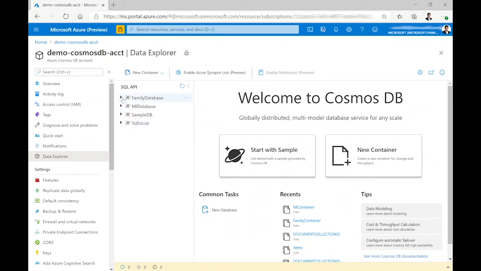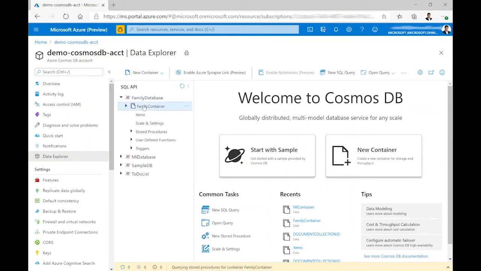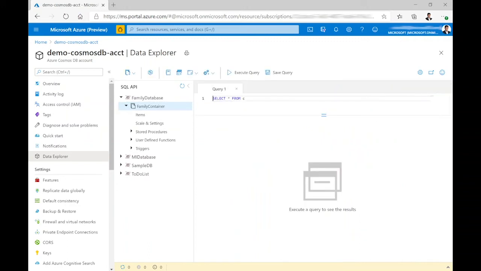So let's query this database container. Click here and you see a new SQL query tab. Click on this, and by default there is a query populated. So let me execute this query.